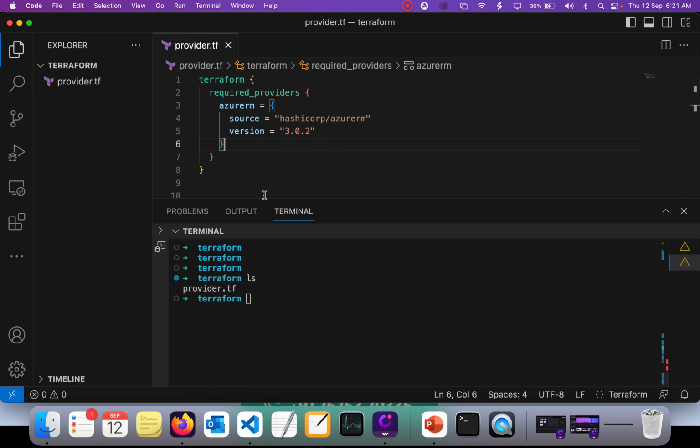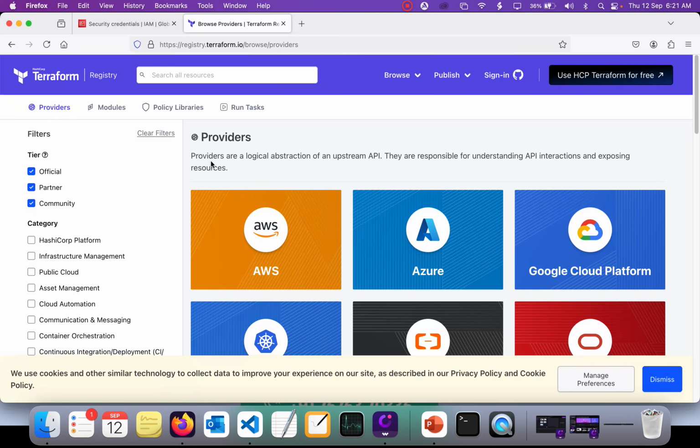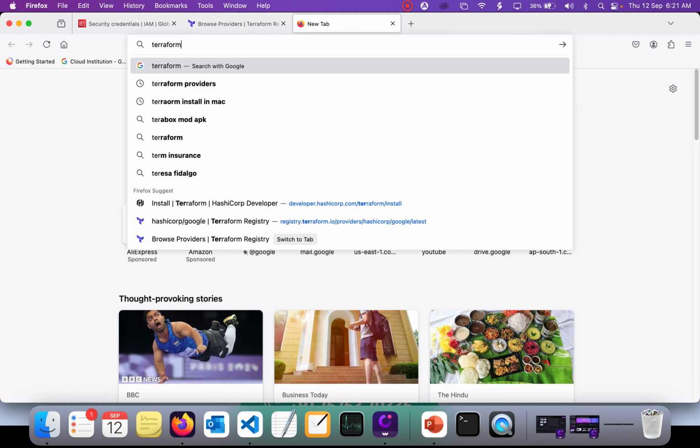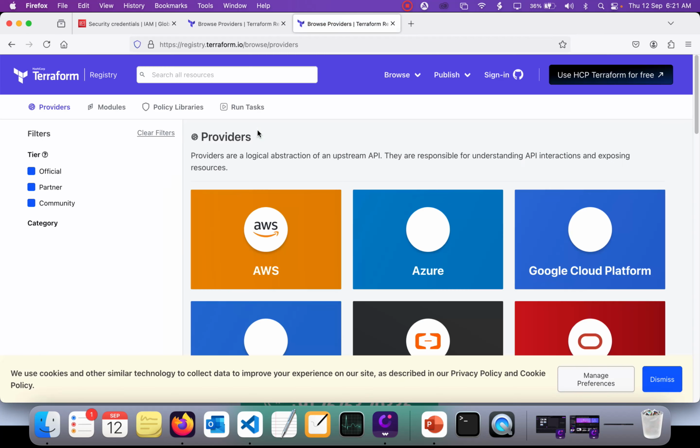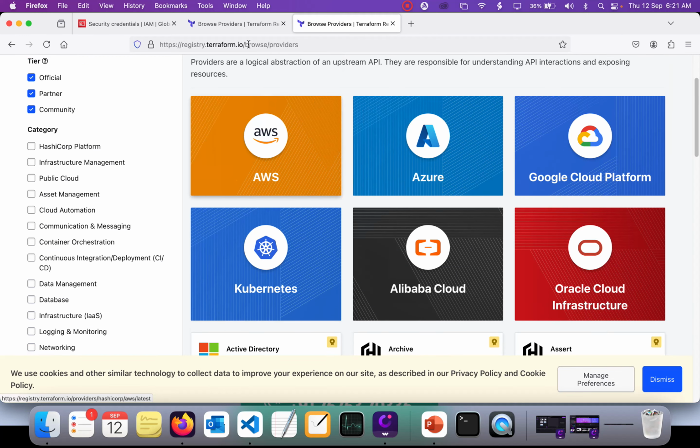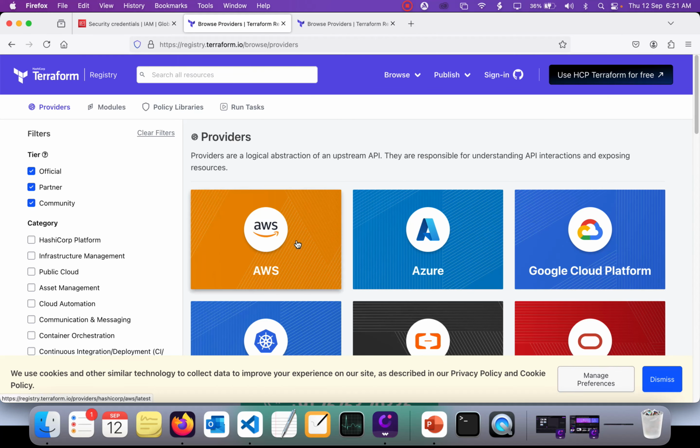How do you get to know that your provider name is Azure RM or AWS or anything? If you want to find it out, you have to go to the Terraform page. For example, go to Google and type Terraform providers. You will see the first link, click on it, and you'll get this page. This is the main page where you will learn which providers Terraform supports.